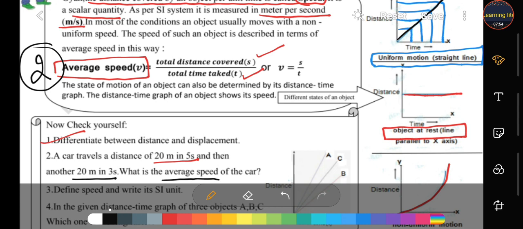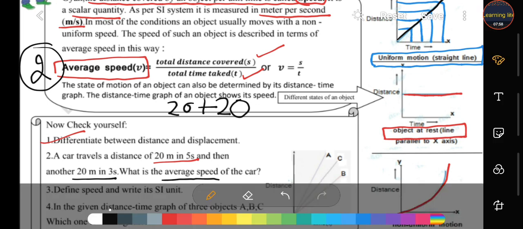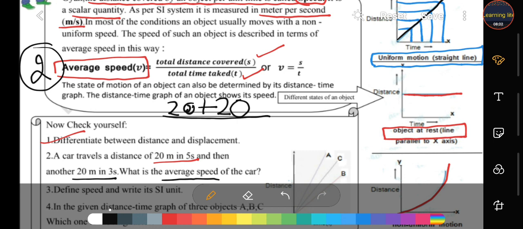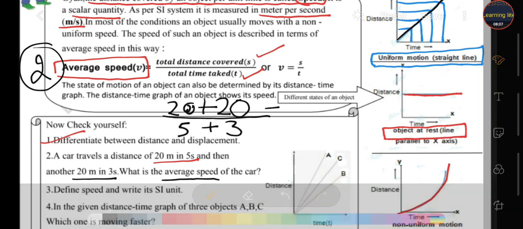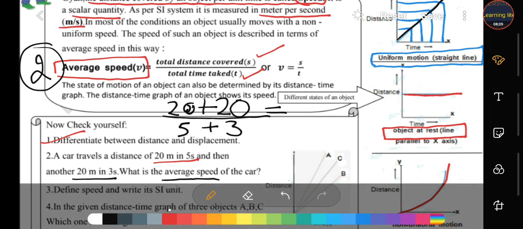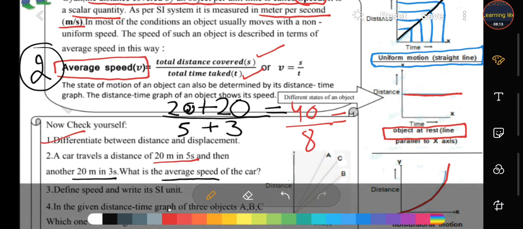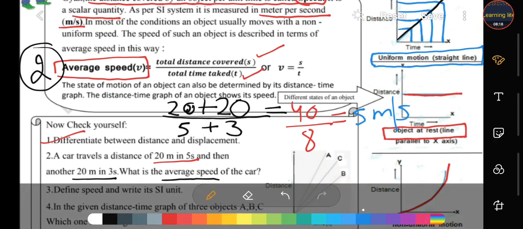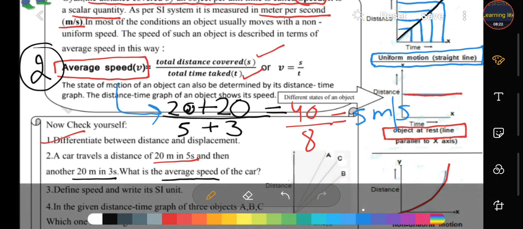Total distance covered. Total distance is 20 plus 20, divided by total time taken, that is 5 seconds plus 3 seconds. Here we get, students, 20 plus 20, 40, upon 8, and that is equal to 5 meter per second. So this is the answer of your second question, student. The car travels with an average speed of 5 meter per second.